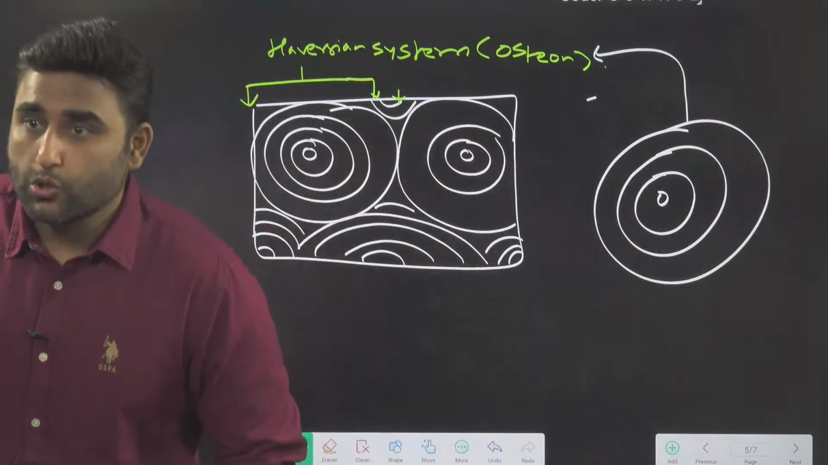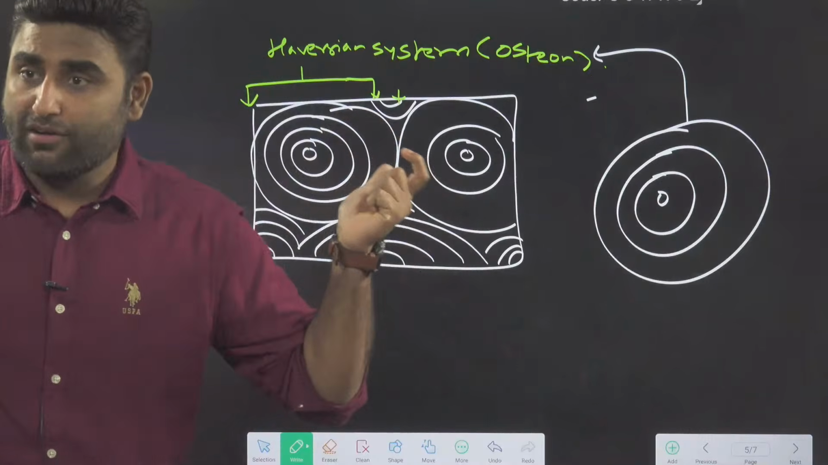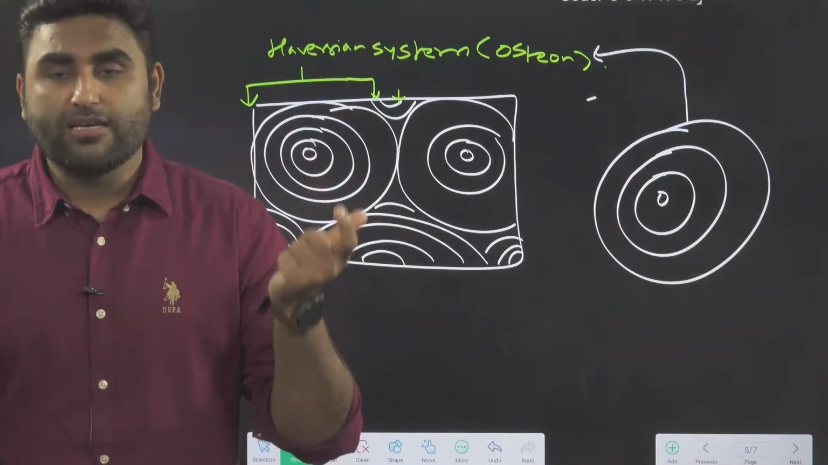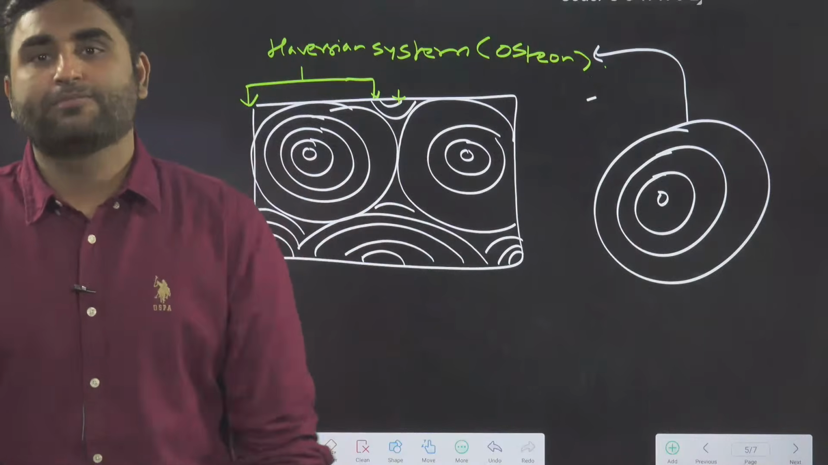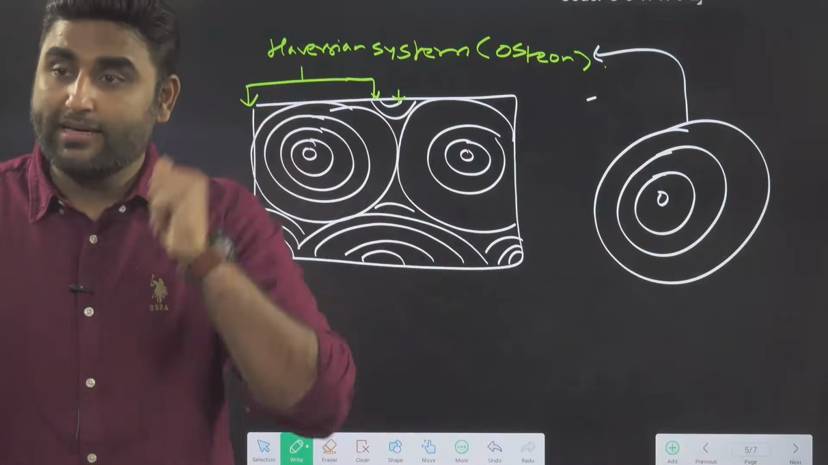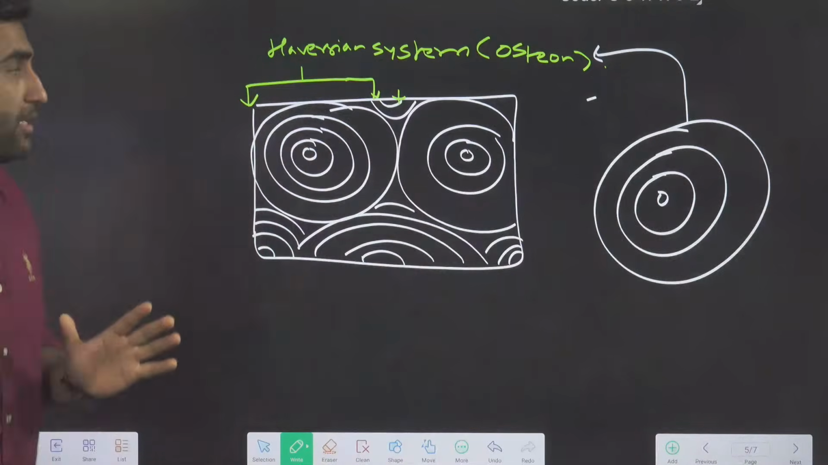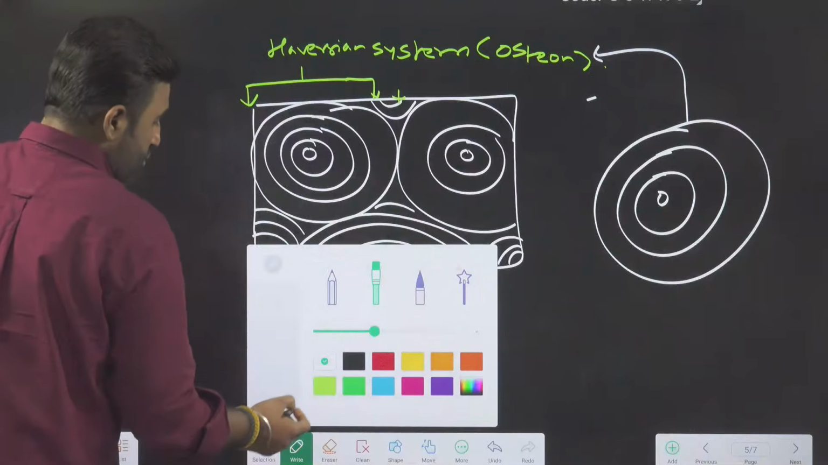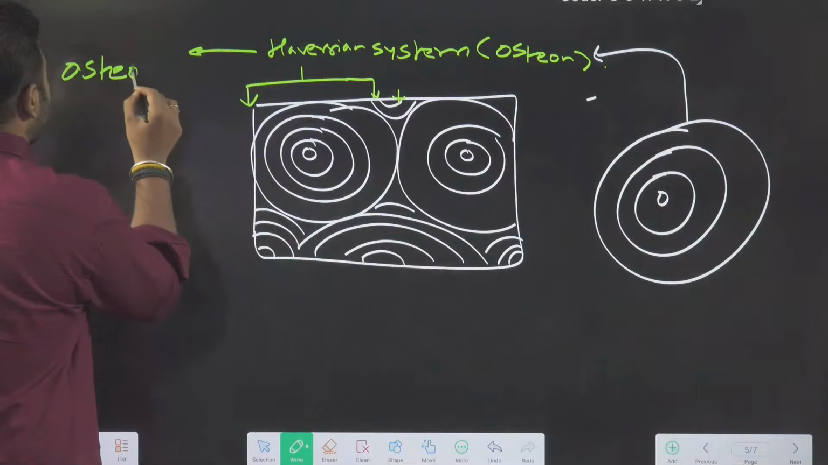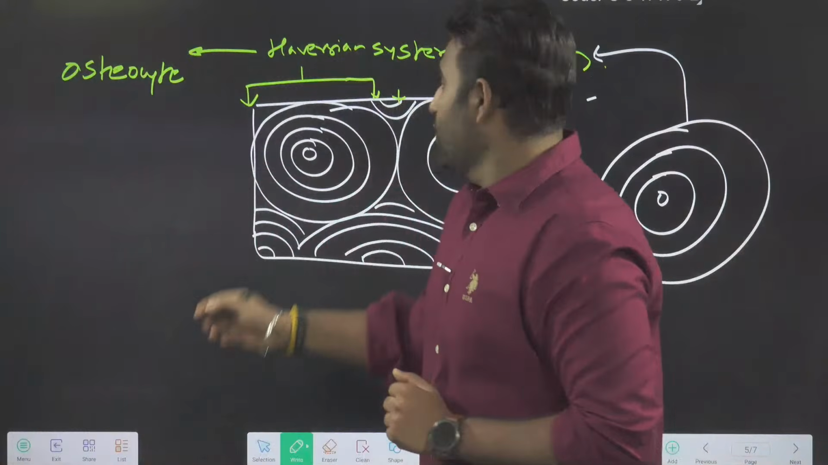Okay? So, who makes this Haversian system? Tell me. Who makes the Haversian system? The Haversian system is basically the matrix. Who will make the Haversian system? Cells. Which cells are responsible? Osteocytes. So actually, this Haversian system is made by which cells? Osteocytes.